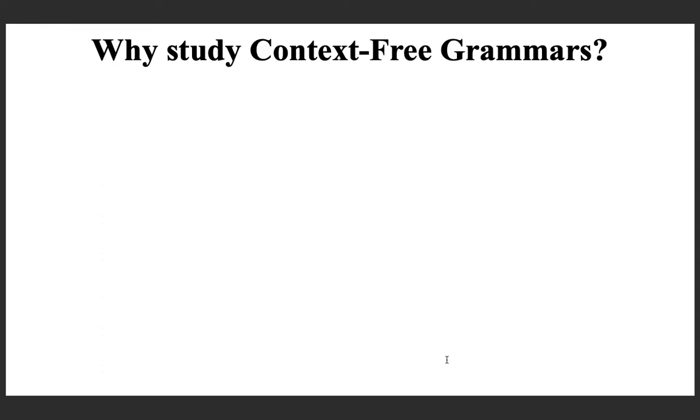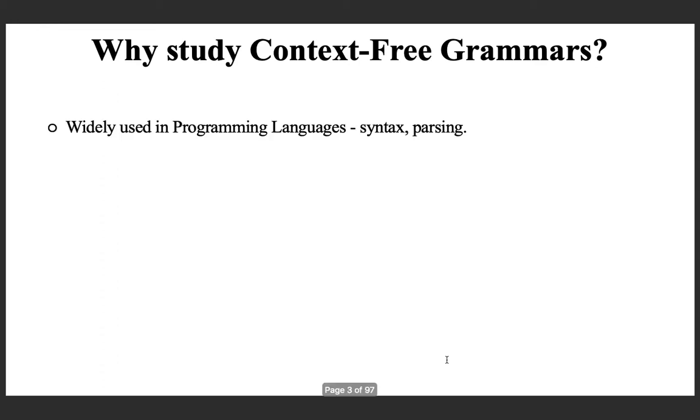And before we start discussing about context-free grammars, let us see why one should study about context-free grammars. There are various applications. They are widely used in programming languages. For example, they are used to define the syntax of programming languages, like the syntax of expressions, and they are used in the compilation process, mostly in parsing.